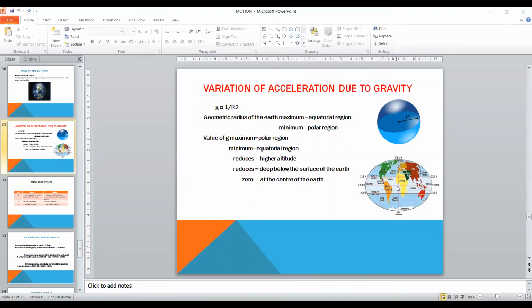The value of g is maximum at the polar region, and it is minimum at the equatorial region. The value of g reduces at higher altitude, and it reduces deep below the surface of the earth, and it is 0 at the center of the earth.